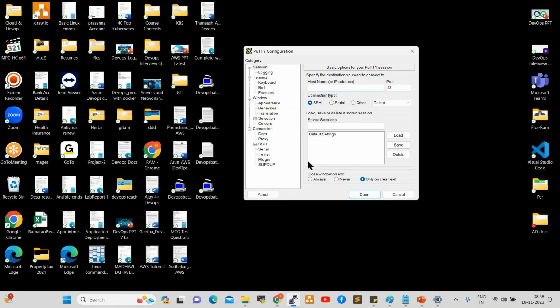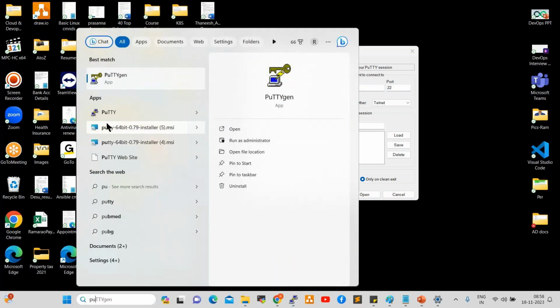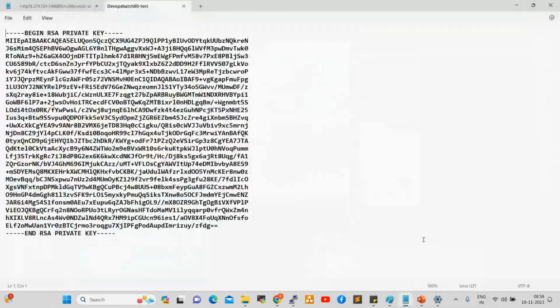Once PuTTY is installed, along with PuTTY one more tool is installed, which is PuTTYgen. See here, PuTTY is available, PuTTYgen is also available. Why do we require PuTTYgen? Whatever key pair we downloaded is the PEM file.